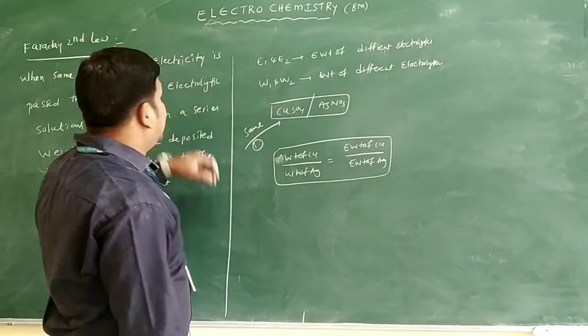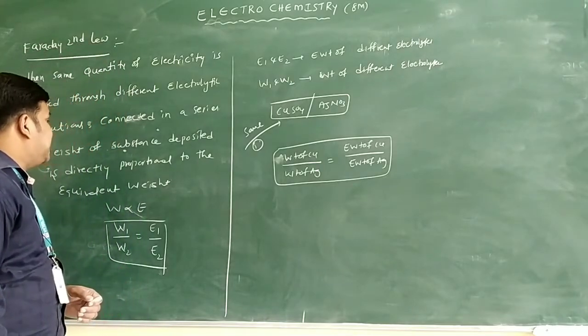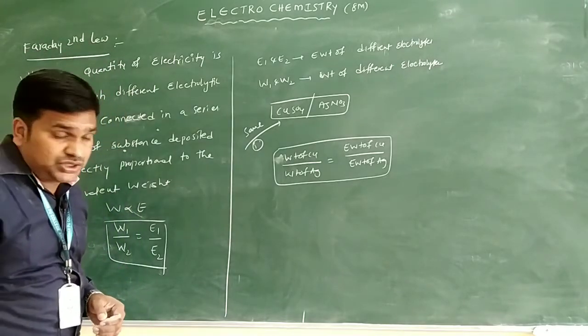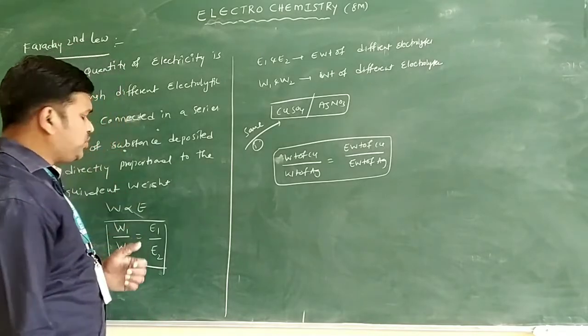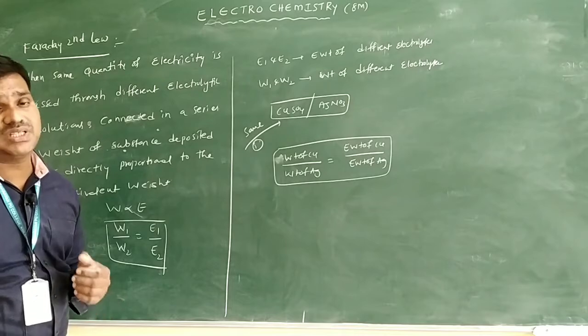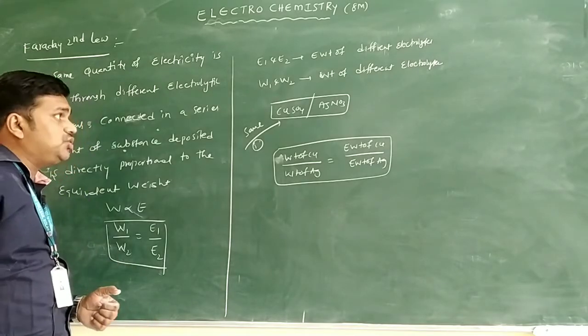When the same quantity of electricity passes through different electrolytic solutions connected in series, the weight of the substance deposited is directly proportional to the quantity of electricity, or directly proportional to the equivalent weight of the substance. The formula we have is W1 by W2 is equal to E1 by E2.